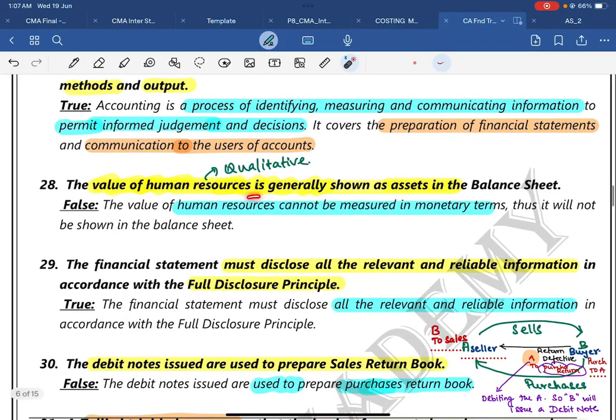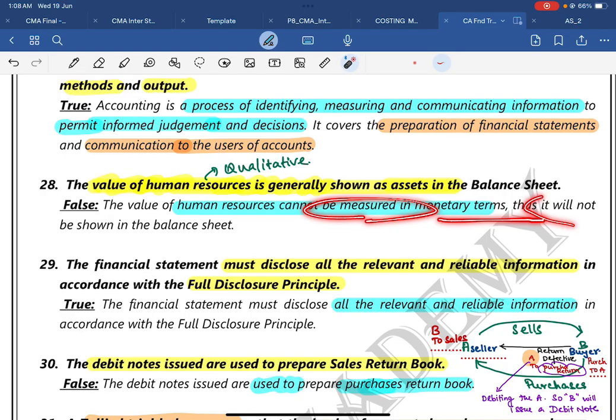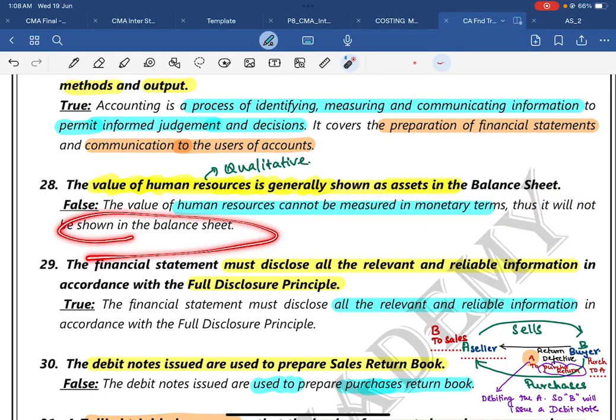28. The value of human resources is generally shown as assets in the balance sheet. No, human resources is a qualitative item. Qualitative items will not be in the balance sheet, because we only record monetary items as per the money measurement concept. We only record items in terms of money values. So the answer is false. The value of human resources cannot be measured in monetary terms, so it will not be shown in the balance sheet.